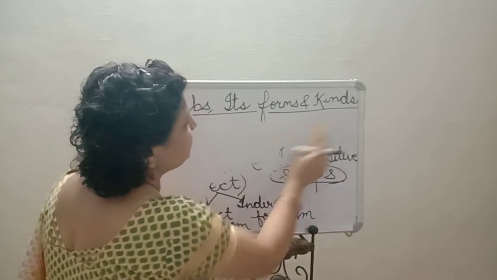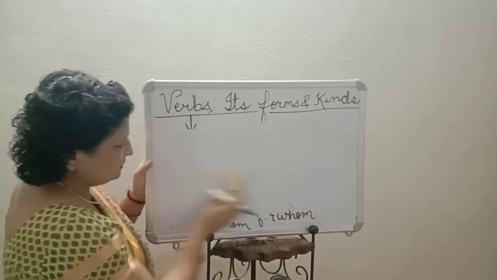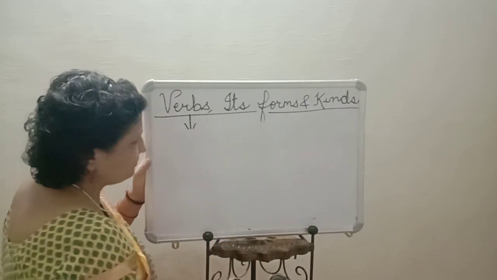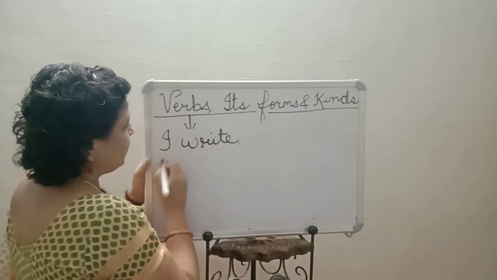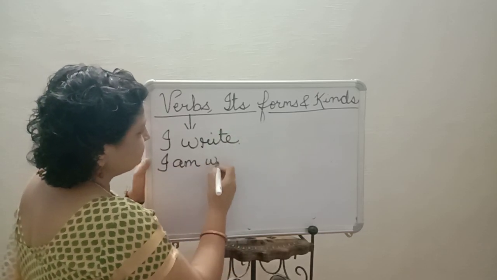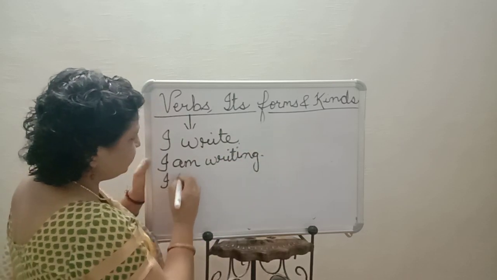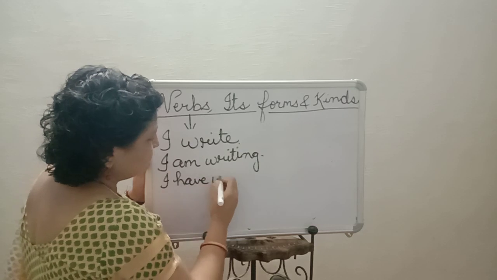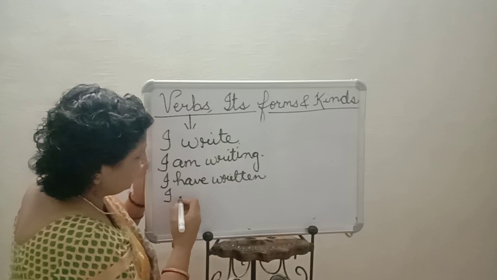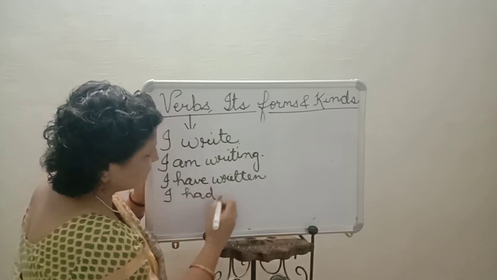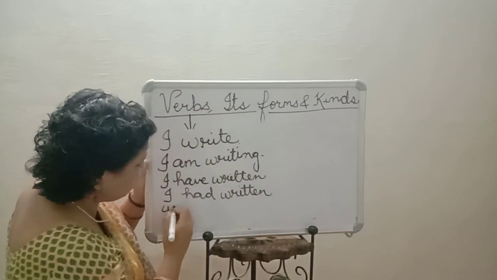Now, if we see all the forms of write, I can say: I write, I am writing, I have written, I had written, I was writing.